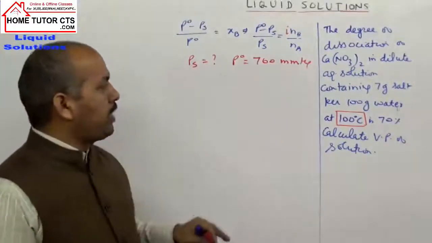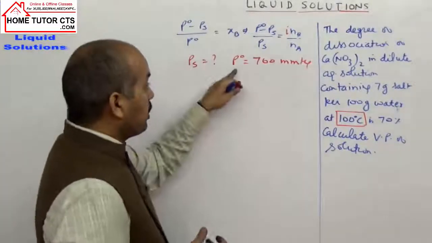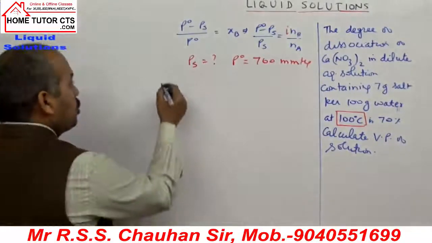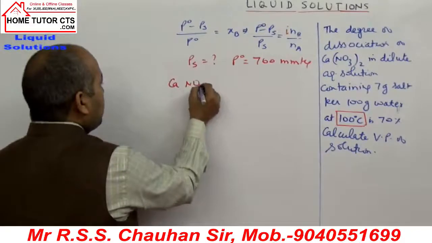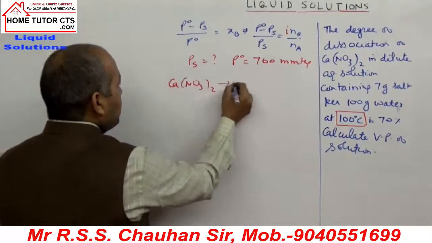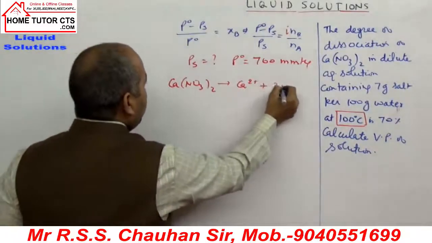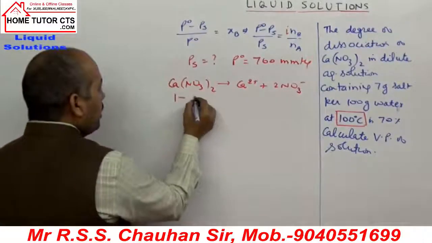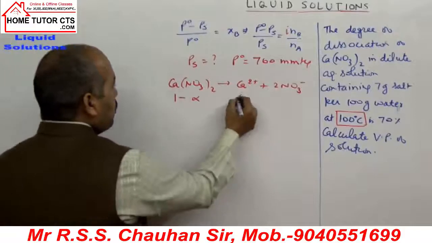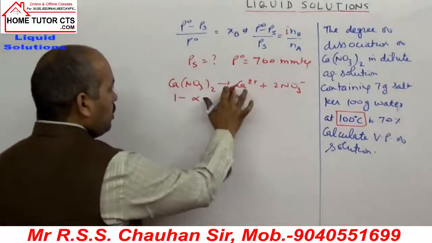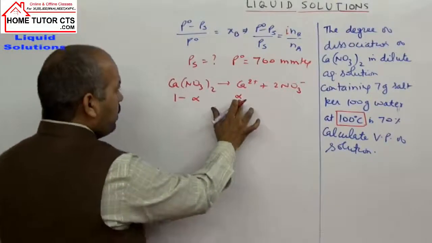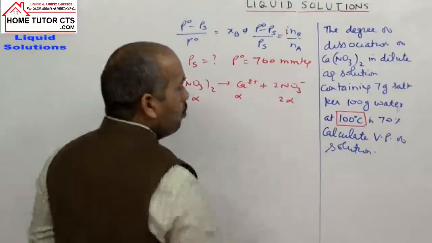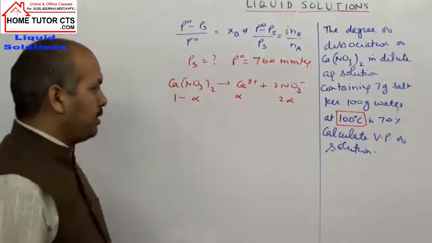So P naught is given, Ps is required. What is the I value? The salt calcium nitrate, when it dissociates, gives 1 calcium plus 2 ion and 2 nitrate ions. If I take 1 mole initially, alpha moles dissociate, giving alpha moles of calcium ions and 2 alpha moles of nitrate ions.